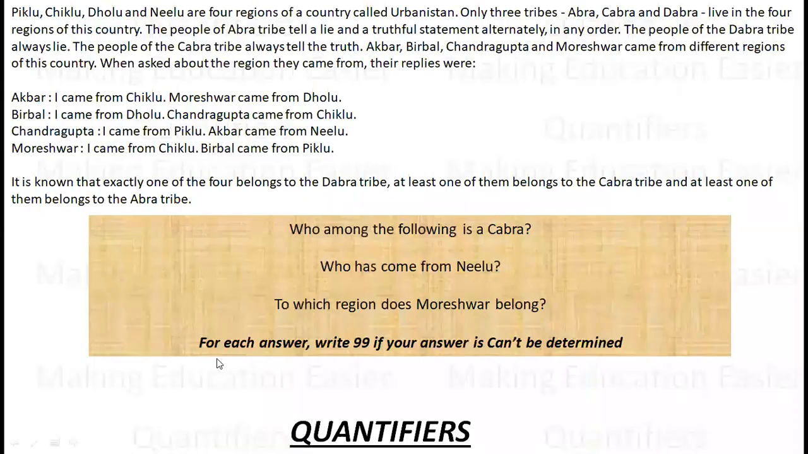Now, let's read what the set is all about. Let's go through the set once. Piklu, Chiklu, Dholu and Nilu are the four regions of a country called Afghanistan. Only three tribes, Abra, Kabra and Dabra, live in the four regions of this country.